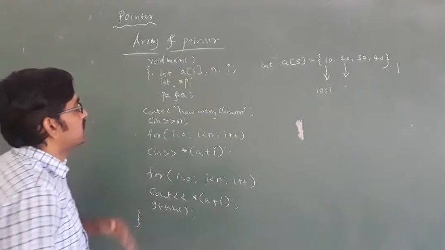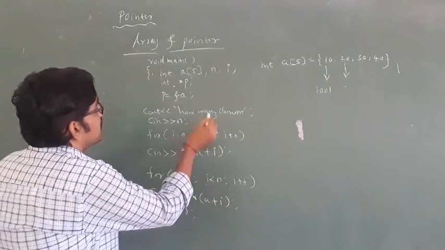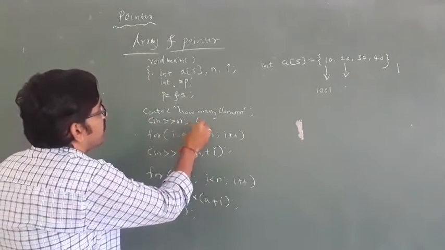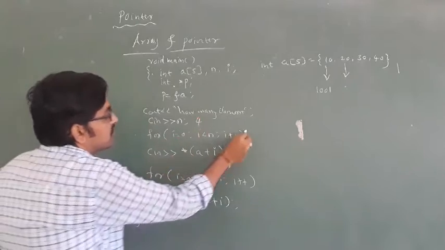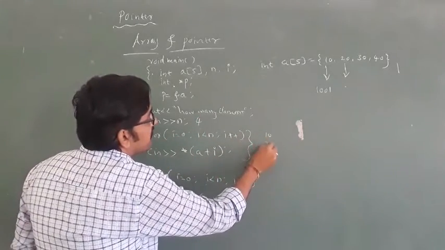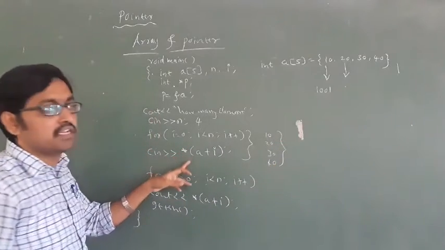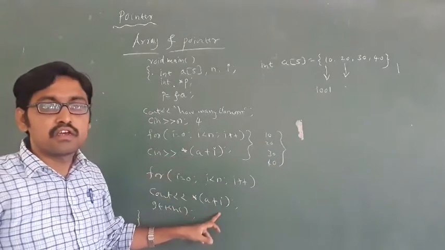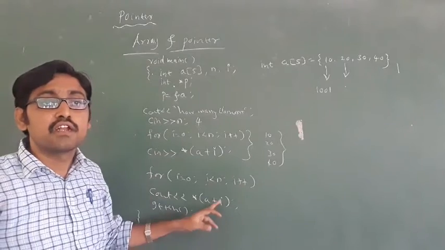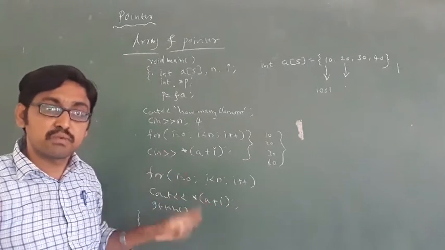How many elements? I am writing 4 elements, 10, 20, 30, then 40. This is for reading purpose, then it will display the result: 10, 20, 30, 40.